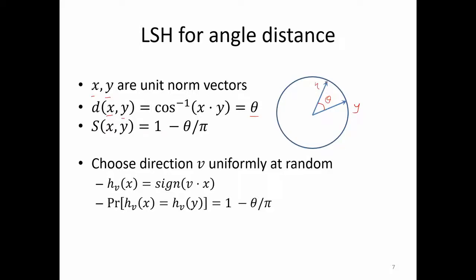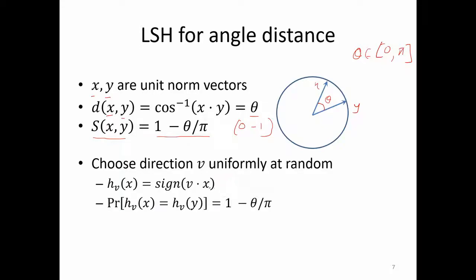And basically you only take theta to be between 0 and pi. After this it reverses to the other direction, so you take the other angle. Then you can define the similarity between x and y to be 1 minus theta by pi. Again, this is between 0 and 1. And you can easily check that you can also get a Charikar type LSH family for this.